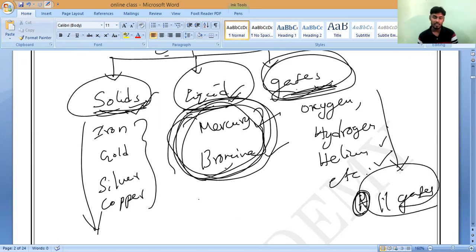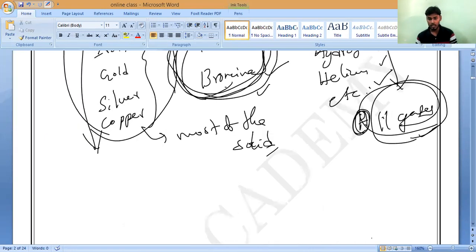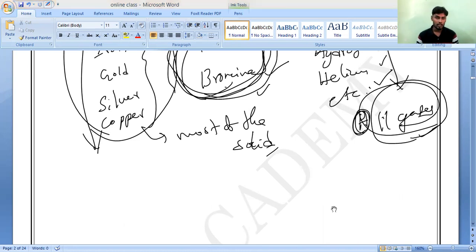Present in gaseous state are 11, and the remaining elements, most of the elements, are in solid state. Only two elements are in liquid state and 11 elements are in gaseous state. So 11 plus 2 is 13. With 13 gone, what do we call the remaining ones? Metals only. That is what you have to remember. So this is all regarding elements.